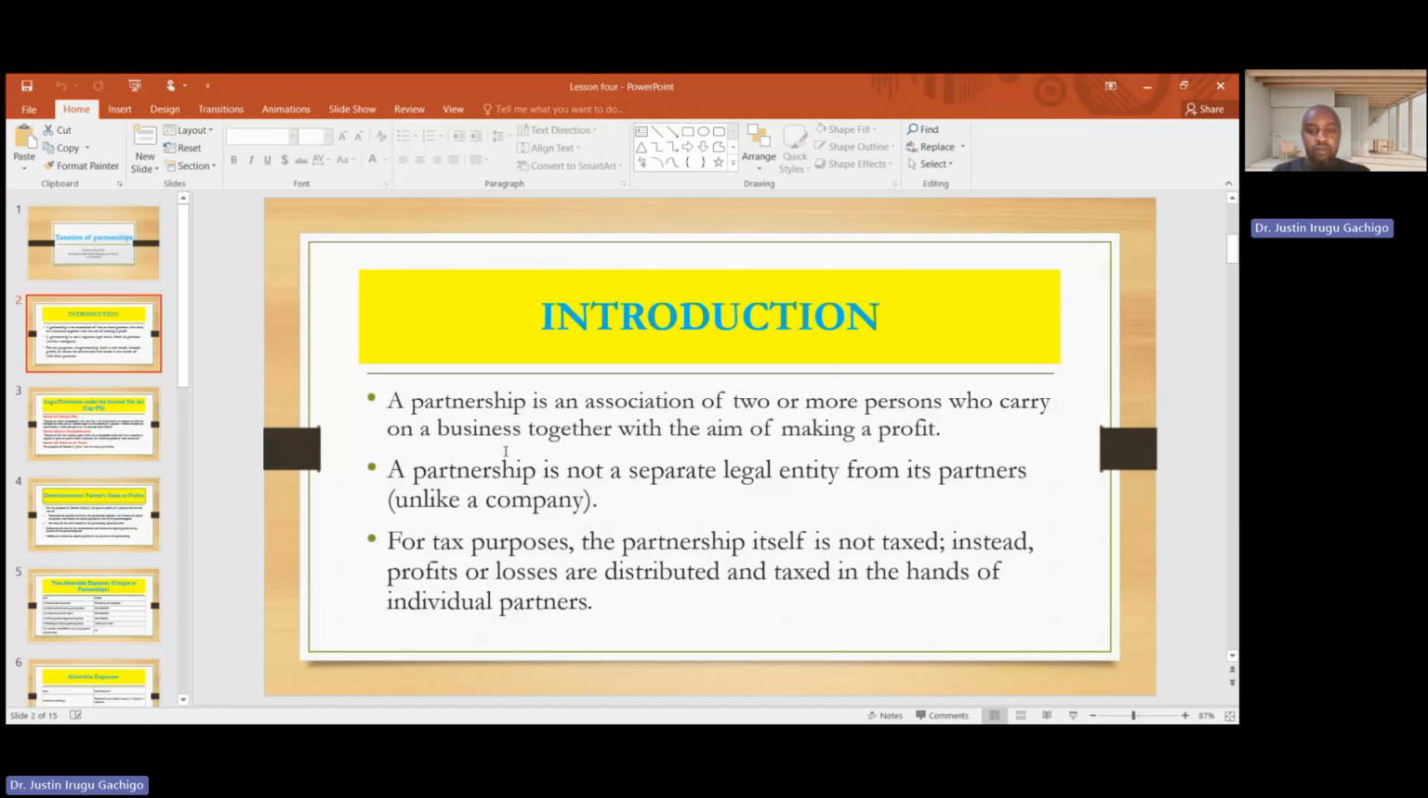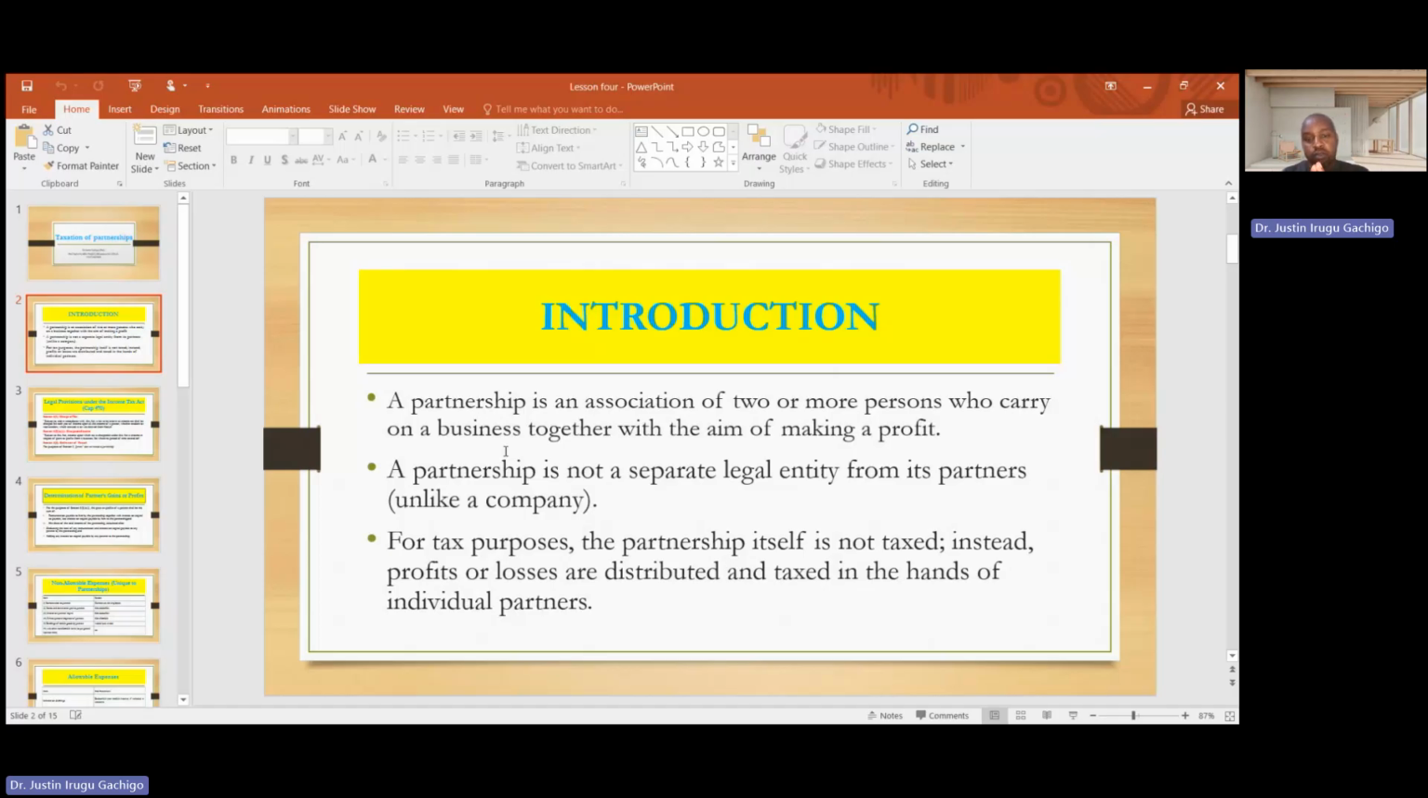When you look at the various forms of business, we look at companies, partnership, sole proprietorship, joint venture and others. In this particular case, partnership is not a separate legal entity from its partners. So for tax purposes, the partnership itself is not taxed. Instead, the profit or losses are distributed and taxed in the hands of individual partners.